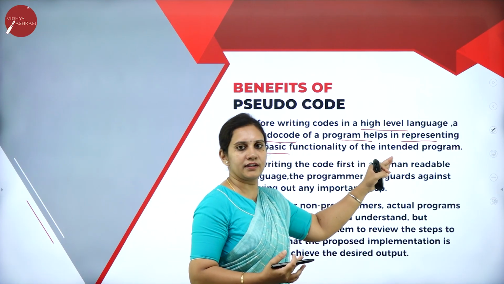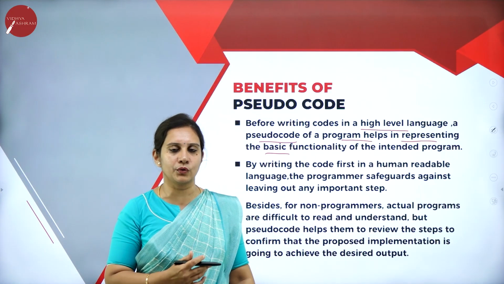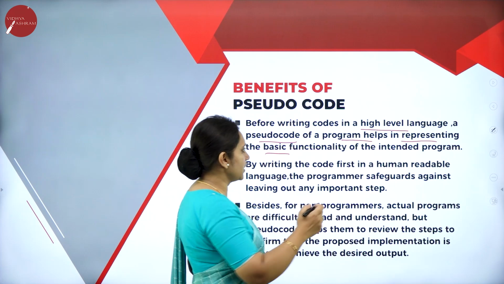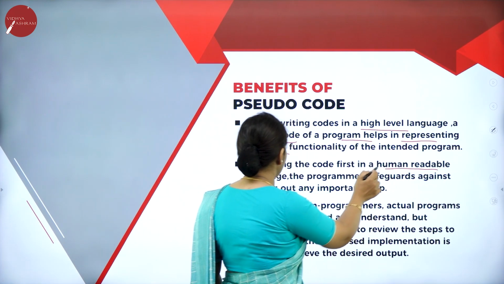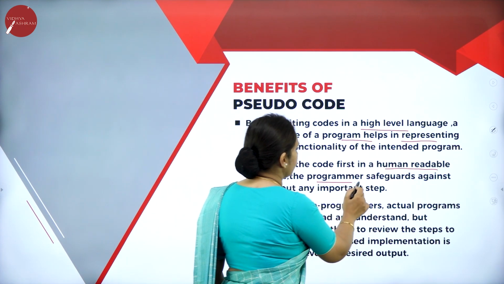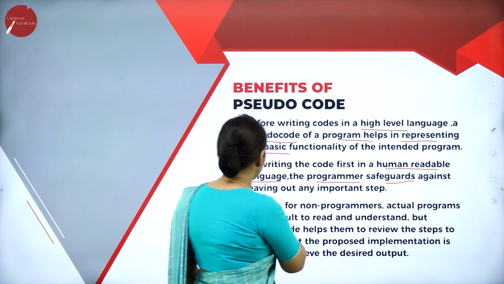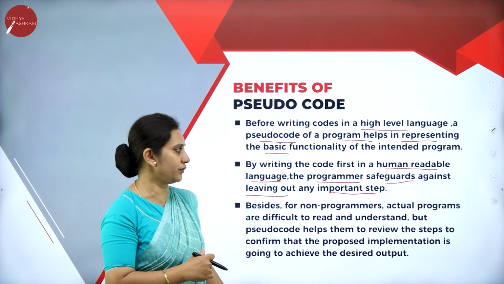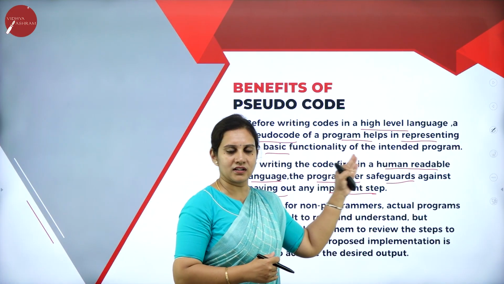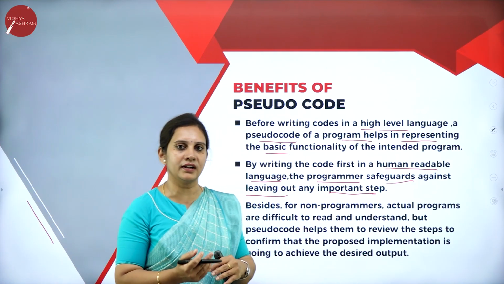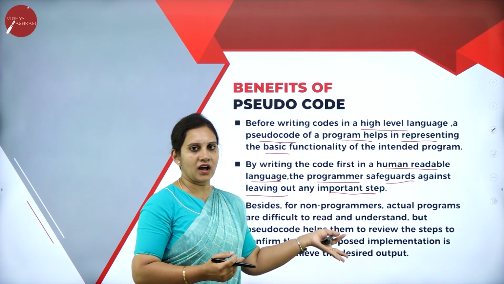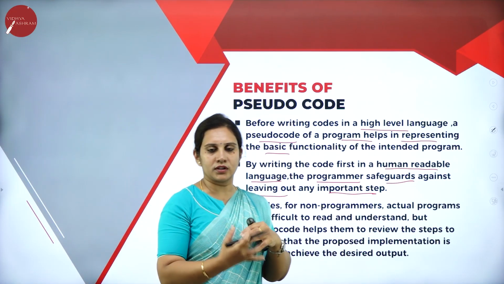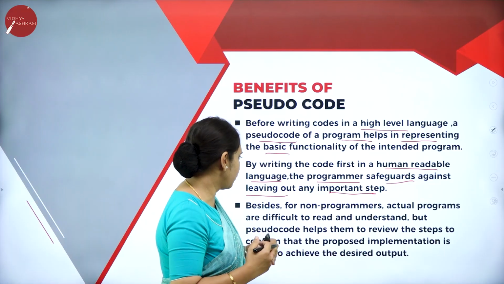That is one benefit. By writing first in a human readable language, the programmer safeguards against leaving out any important step. That is another benefit. After understanding the pseudocode and then implementing in a higher level language, it safeguards against leaving out any important step.